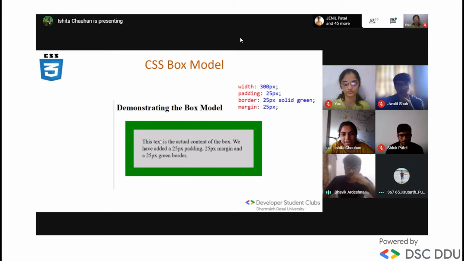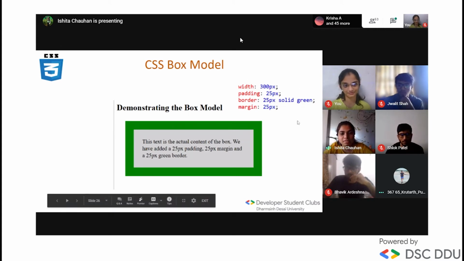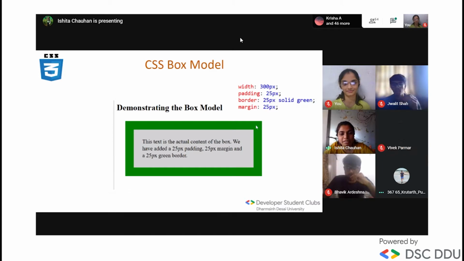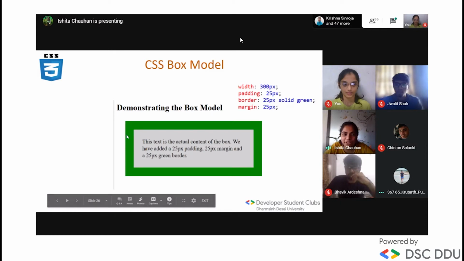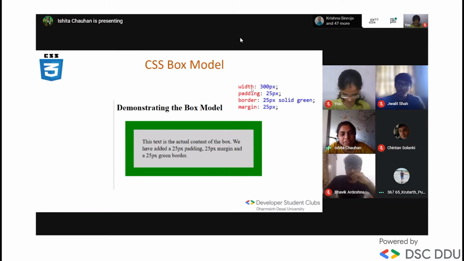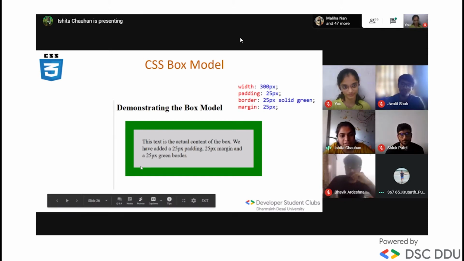Whatever the writing is in your HTML file, you are supposed to give CSS to that particular attribute. I have shown here the code for that CSS. I have written this text in the paragraph tag of my .html file, and I have given it this kind of CSS properties, so it will look like this. Without CSS, it is just simple text on a white page. Are you getting it? Yes, ma'am.